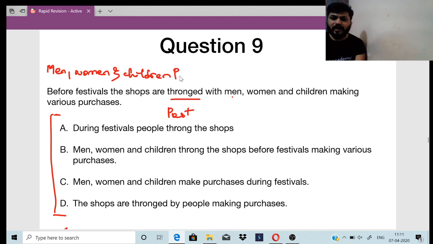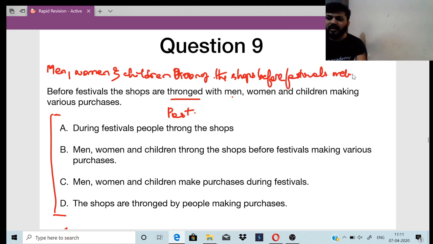Change it to present. Men, women, and children throng. They throng what? They throng the shops when? Before festivals, making various purchases. Option B.